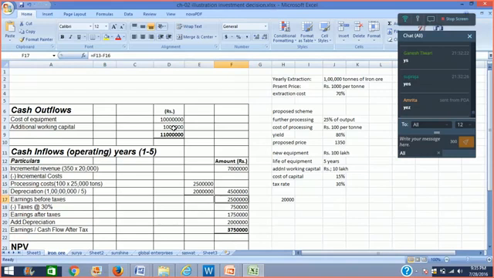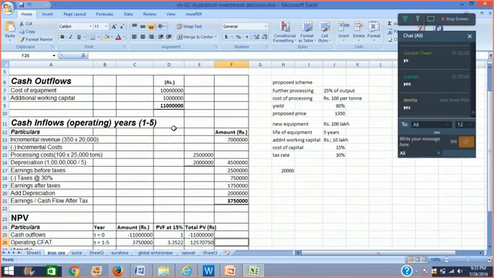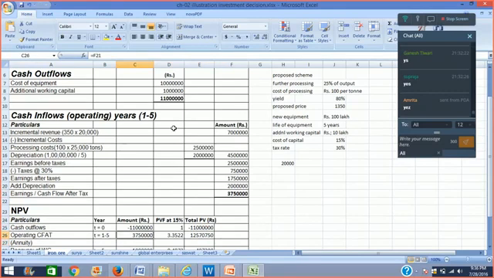Let us find out the tax liability at the rate of 30%, which is going to be 7,50,000 rupees. So the earnings after taxes would be 17,50,000 rupees. To this, we add back depreciation of rupees 20 lakhs. So the cash flows after tax are 37,50,000 rupees per annum for a period of 5 years. And in the 5th year, you would also be getting your additional working capital back. So 37,50,000 multiplied by the present value annuity factor at the rate of 15% for 5 years, which is 3.3522,